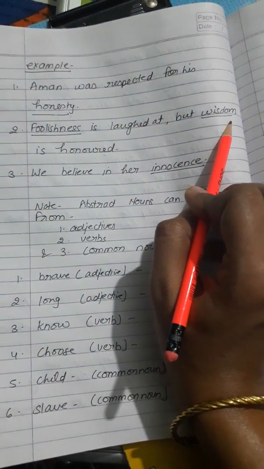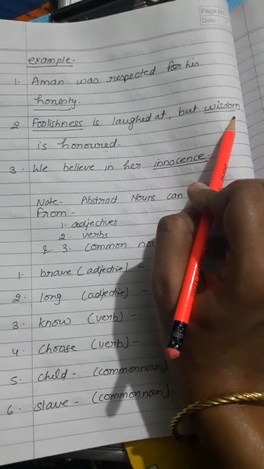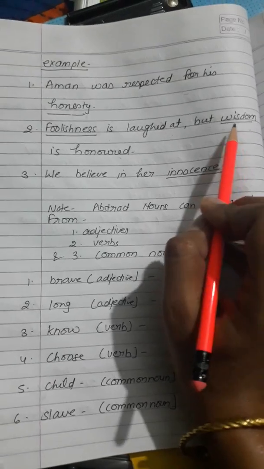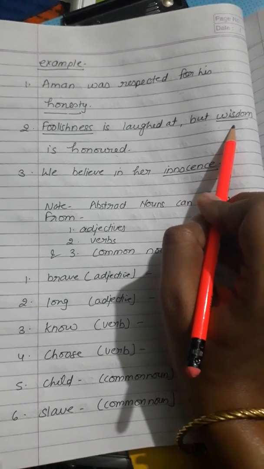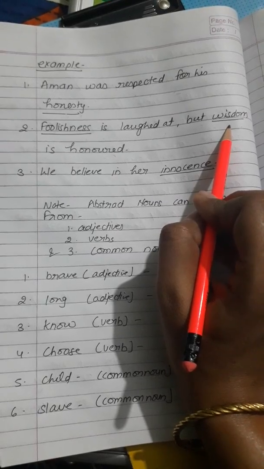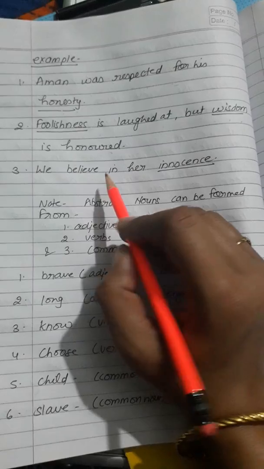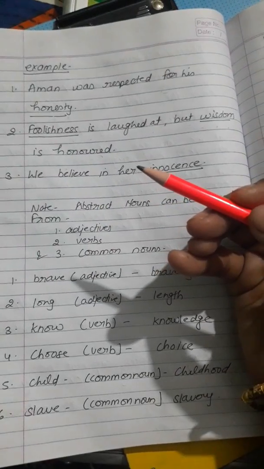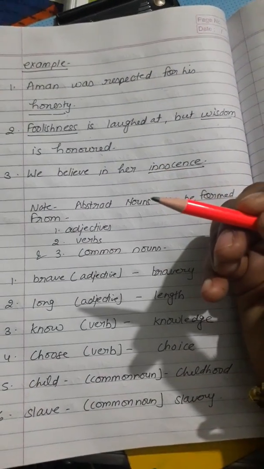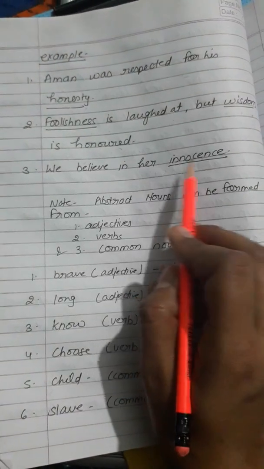Similarly, you might have heard that a thief cannot steal your wisdom. Wisdom is something within our mind. It cannot be put on paper, it cannot be shown to somebody, it cannot be locked in a room, but can only be felt. We believe in her innocence.